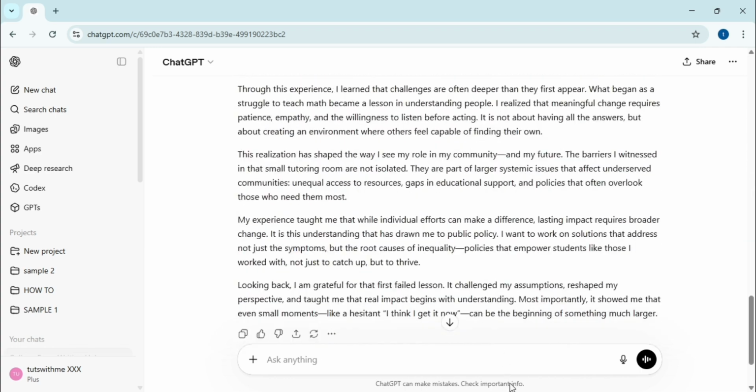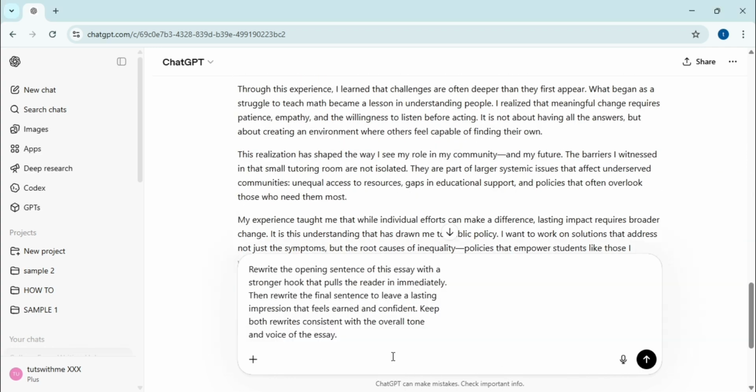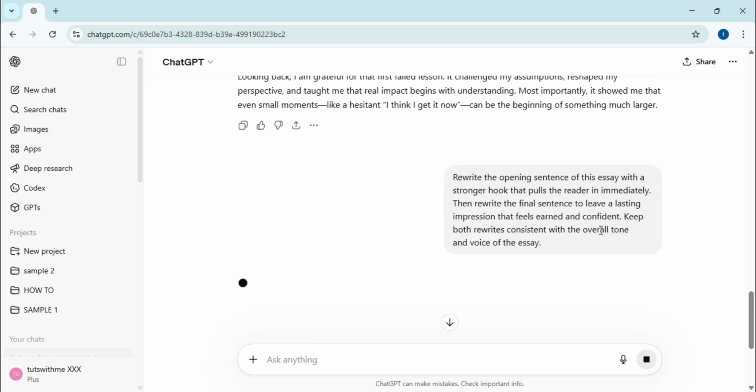To make the writing even stronger, I ask for a revision of the opening and closing lines. I want a hook that immediately grabs the reader's attention and a final sentence that leaves a powerful, lasting impression.